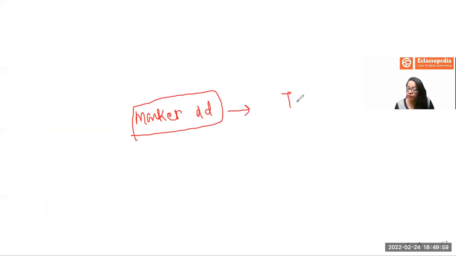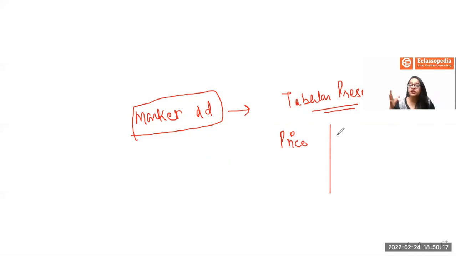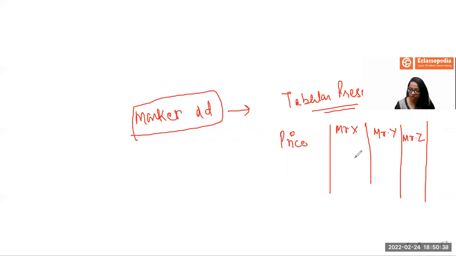Similarly, when it comes to market demand, we have to explain this in the concept of tabular presentation also. Tabular presentation, as we said, is also known as a schedule. The price of a product is given to you, and I have to consider the demand of all the individuals to make a total market demand. Let's say I am talking about Mr. X's demand, Mr. Y's demand, and Mr. Z's demand. Whatever is the total of these 3 people consuming chocolates in a day will be considered your market demand.